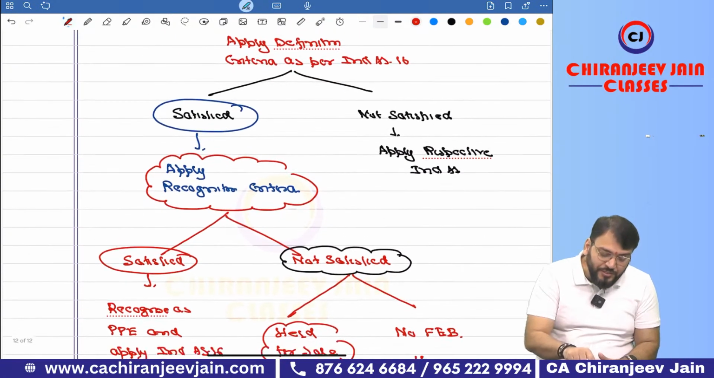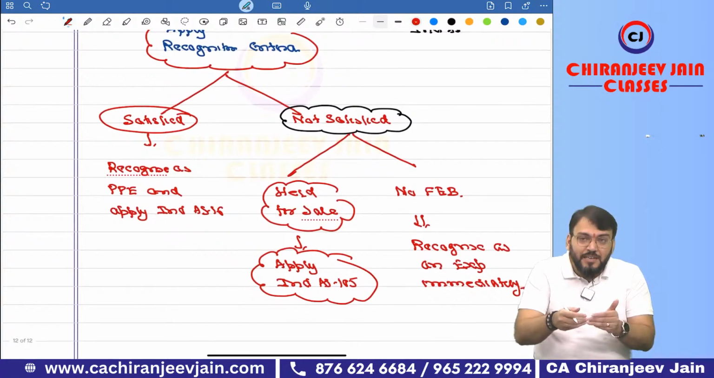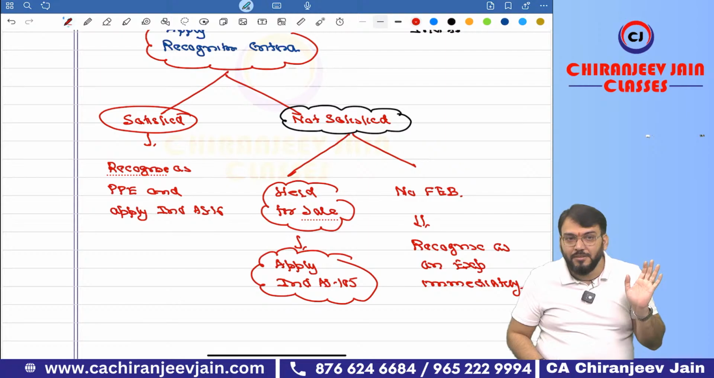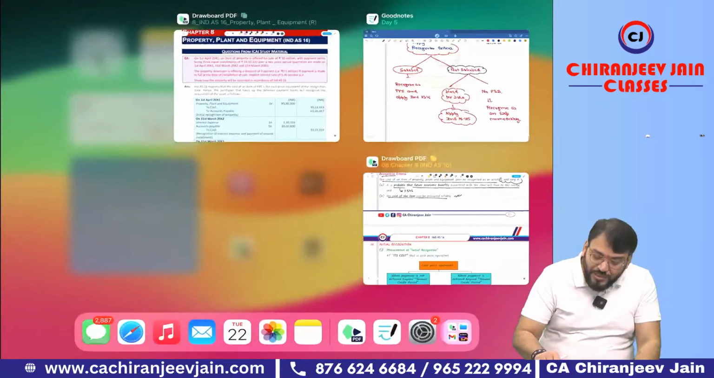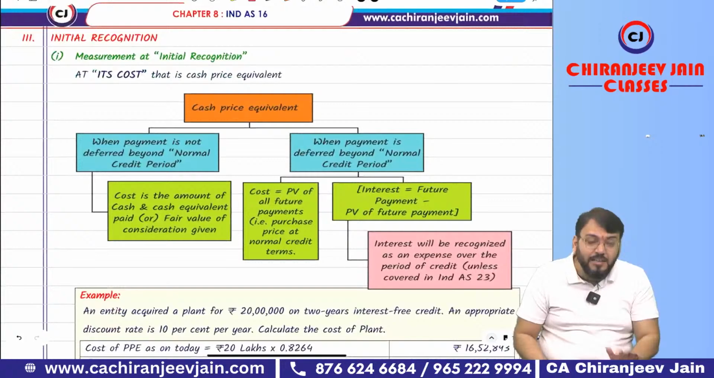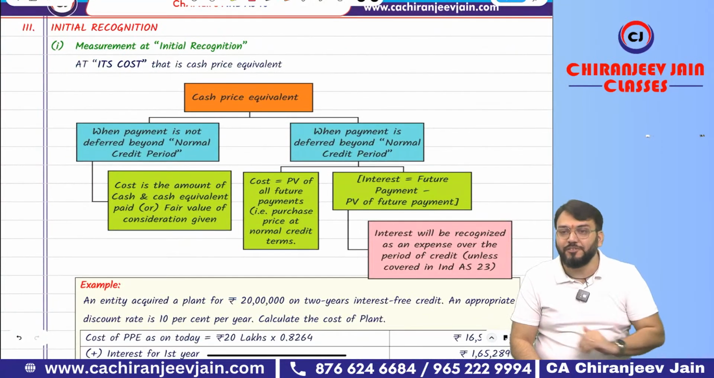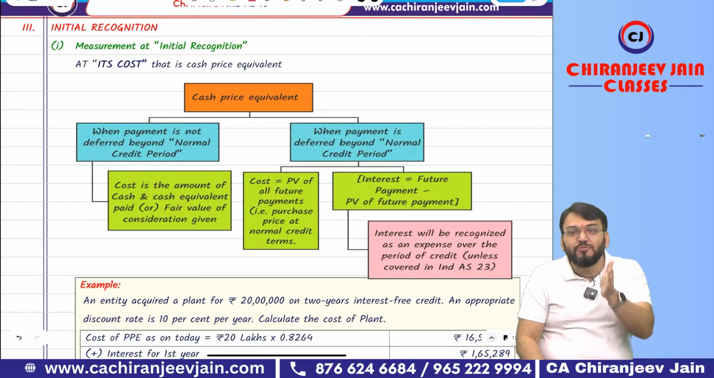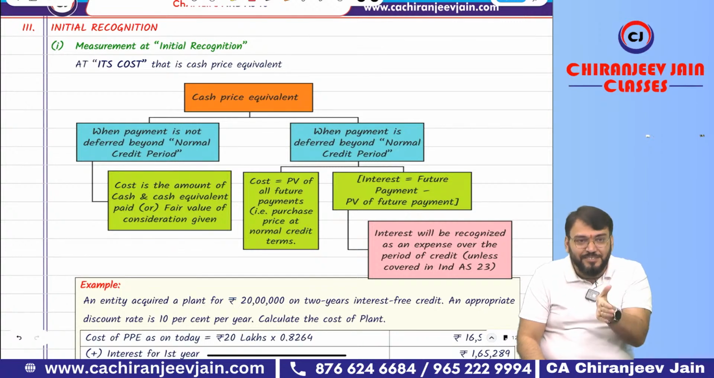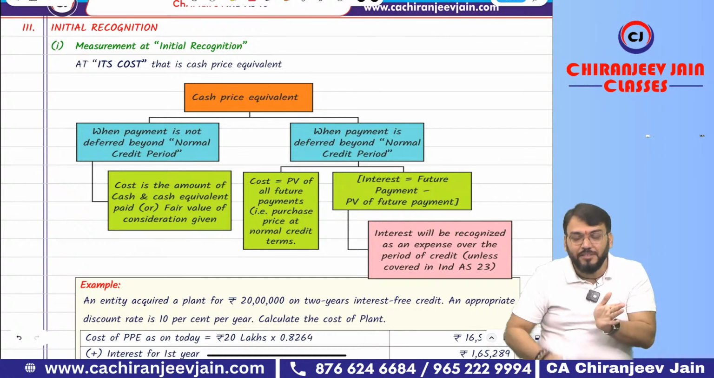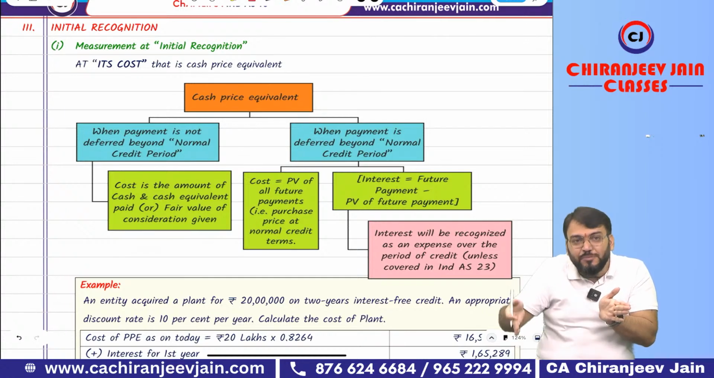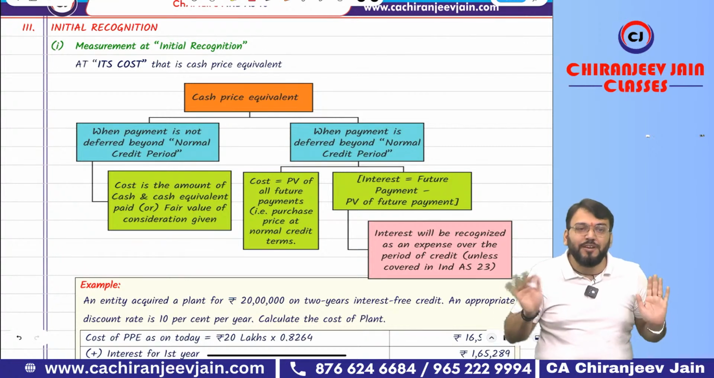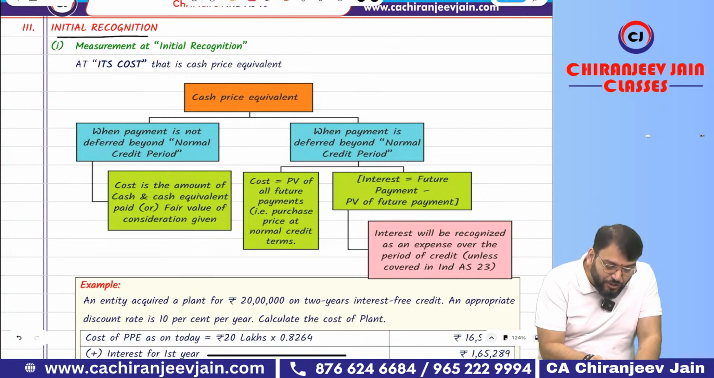So first apply definition, then apply recognition, then recognize PPE and apply Ind AS 16. Means, can I say once the recognition criteria is satisfied, then we start initial and subsequent recognition. First we'll do initial recognition. Initial recognition means for the first time you are recognizing it, so at what price it should be recognized. Then subsequent recognition means at each reporting date, what should be the measurement principle. So let us start with initial recognition.